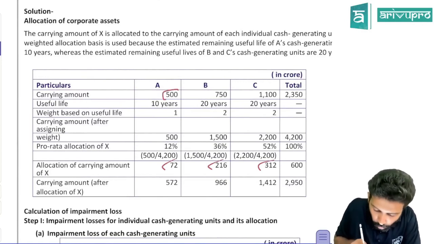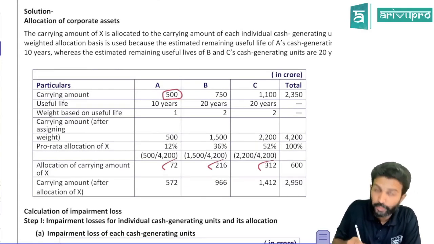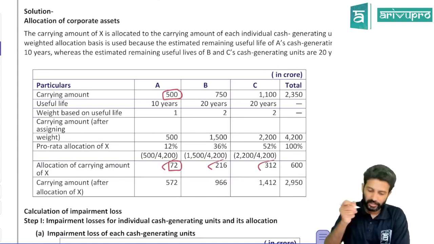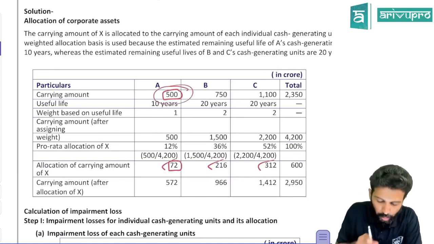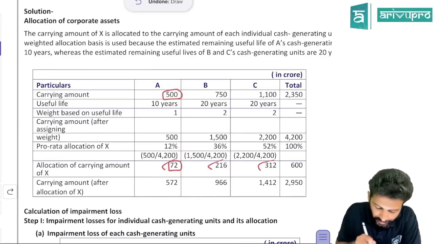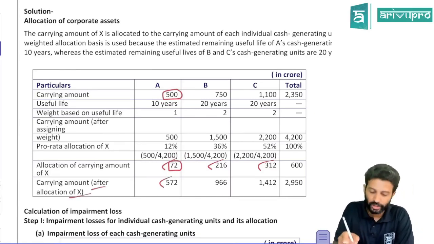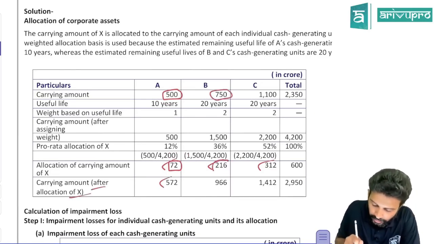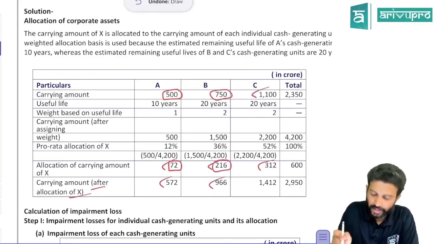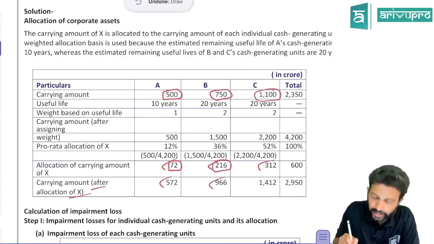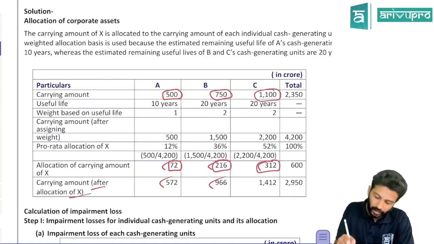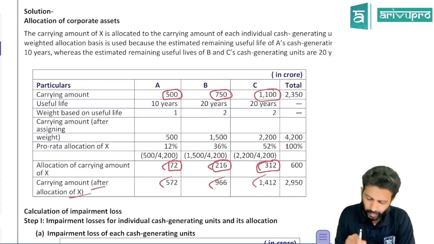So the carrying amount of the CGU alone was 500 before corporate asset allocation. How much corporate asset do you allocate? 72. Before allocation the carrying amount was 500, you allocated corporate asset X of 72, so the carrying amount after allocation will be 572. Before was 750, you allocated 216, so the carrying amount after allocation is 966. Before allocation 1,100, you allocated corporate asset X to this particular CGU to the extent of 312, and this will be 1,412.